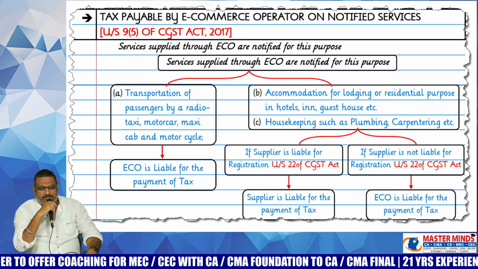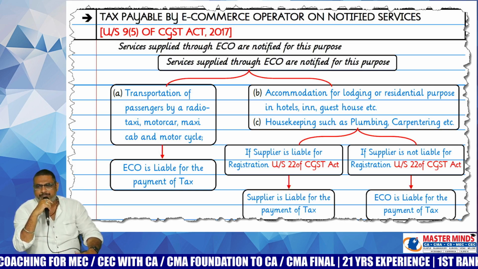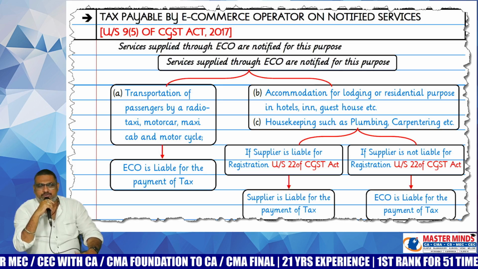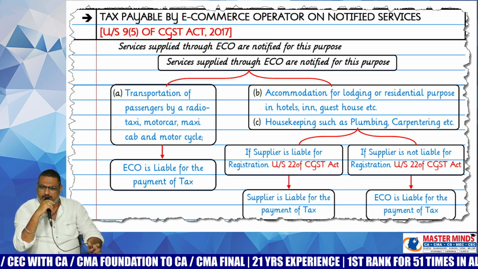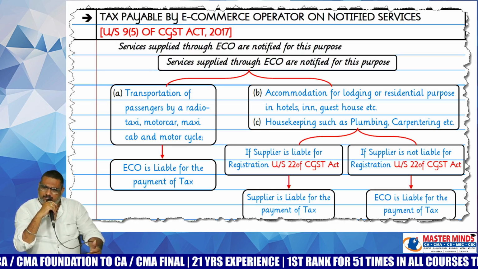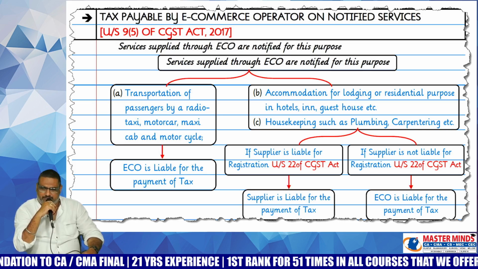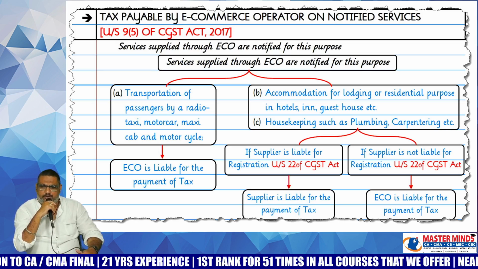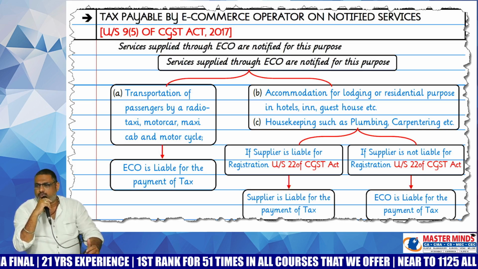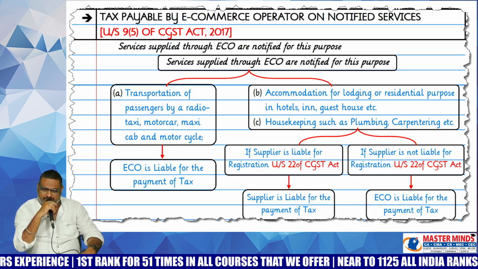The point is, what is meant by the word radio taxi? Two-way GPS tracking is there. That is known as radio taxi. That means if you book a cab on Uber, then your location will be known to the driver and the driver's location will be known to you. This is called two-way GPS tracking. If it is there in a particular taxi, it is known as radio taxi.